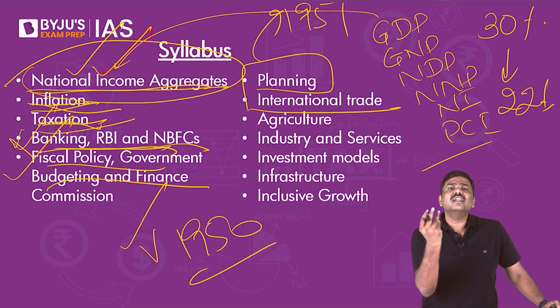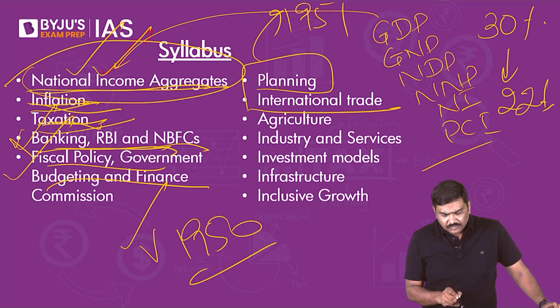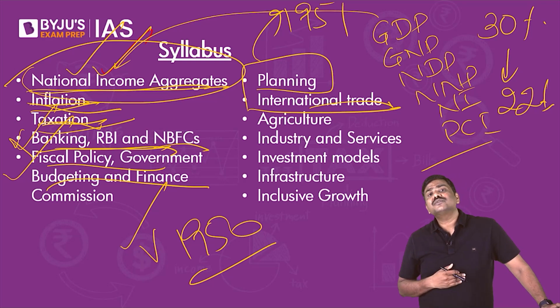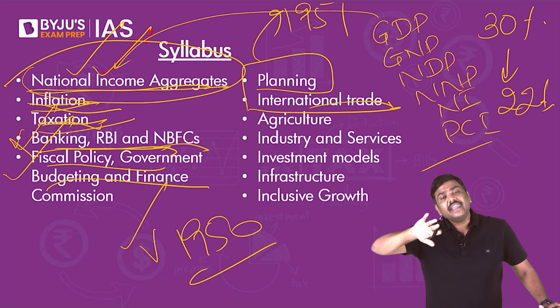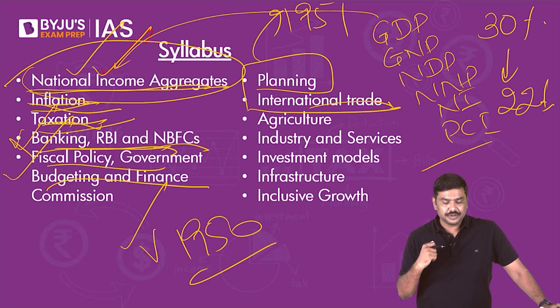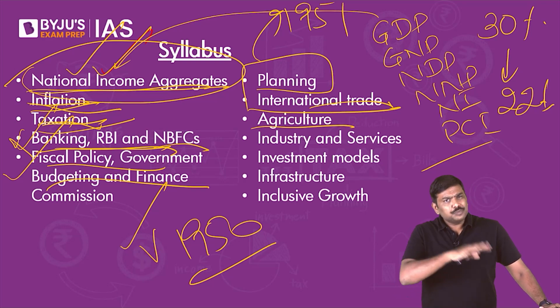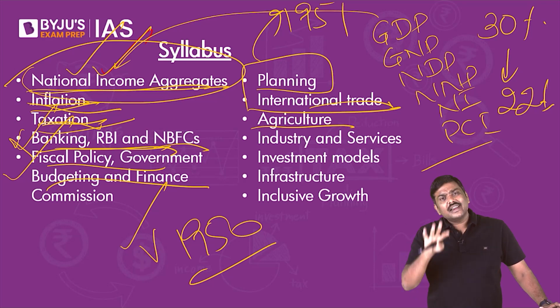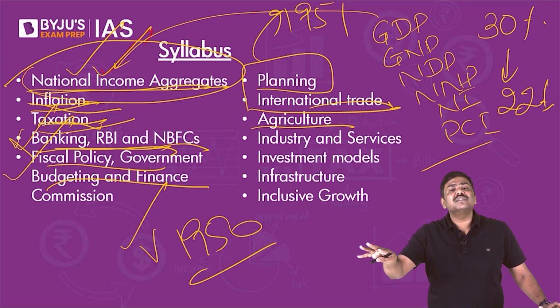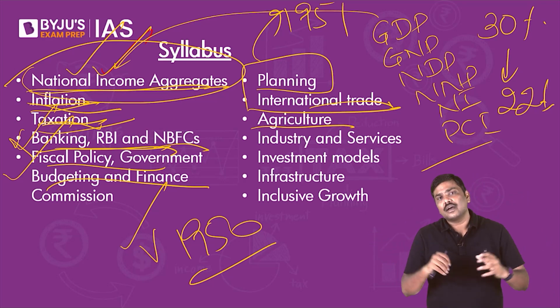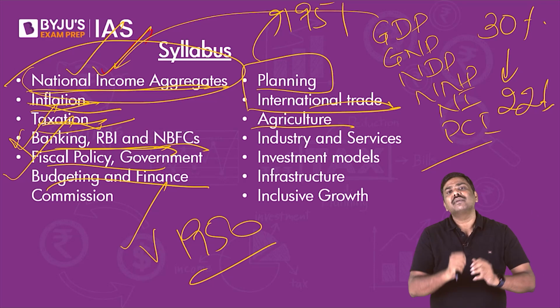Apart from this, a kind of question that can be asked will be related to service exports from India or merchandise exports from India or the exchange rate evolution in India, etc. Then there is the agriculture sector, important for both prelims as well as mains. Agriculture sector questions have come from this particular area generally in both levels of examination, both in prelims as well as in mains.